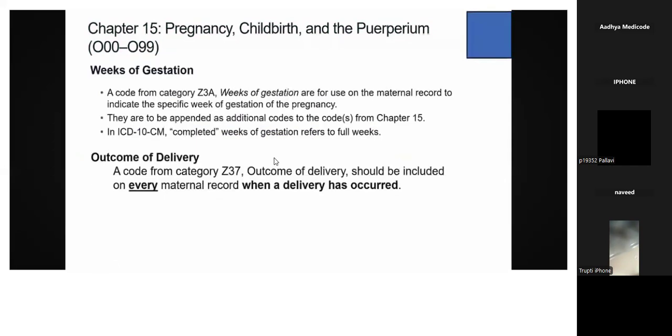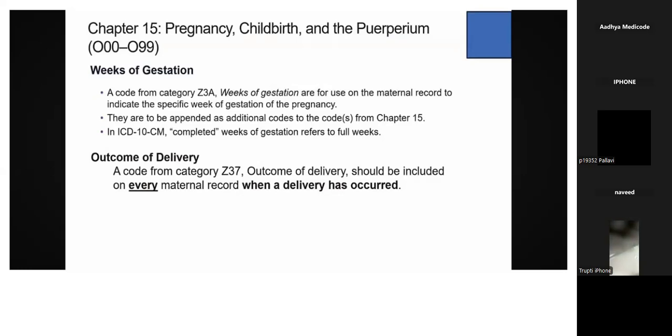So here, next one, as I already told you, the weeks of gestation. Okay, weeks of gestation, the category will be what? Z3A category. Weeks of gestation are for use on the maternal record to indicate the specific weeks of gestation of the pregnancy. So Z3A category, that will be representing what? Weeks of gestation that will be used on the maternal record, so that to specify the gestation of pregnancy.